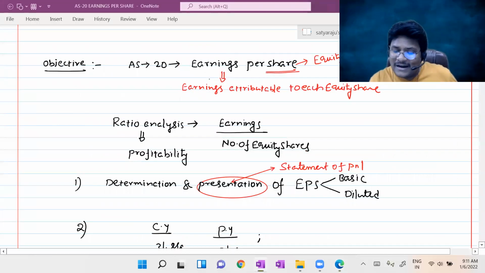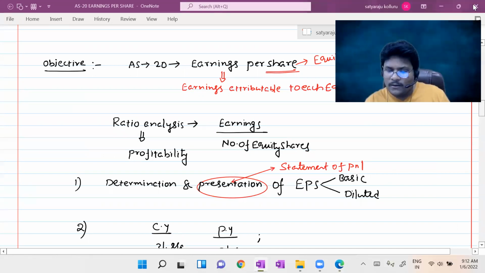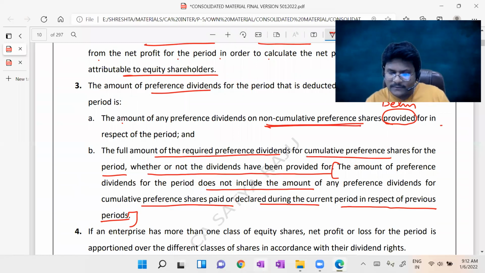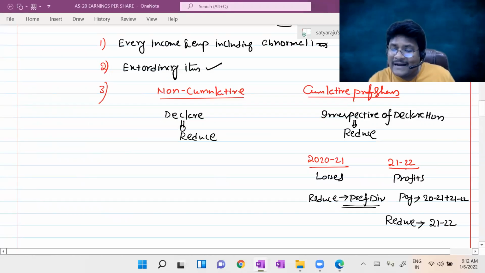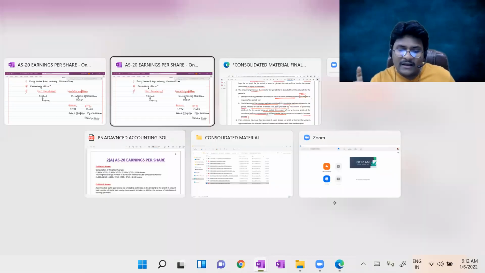We discussed in our OneNote that at the time of making payment in the current year 21-22, even though we paid the dividend related to the previous year, we should only deduct the current year dividend. We will not reduce the previous year dividend in respect of cumulative preference shares. The same fact is being discussed here.